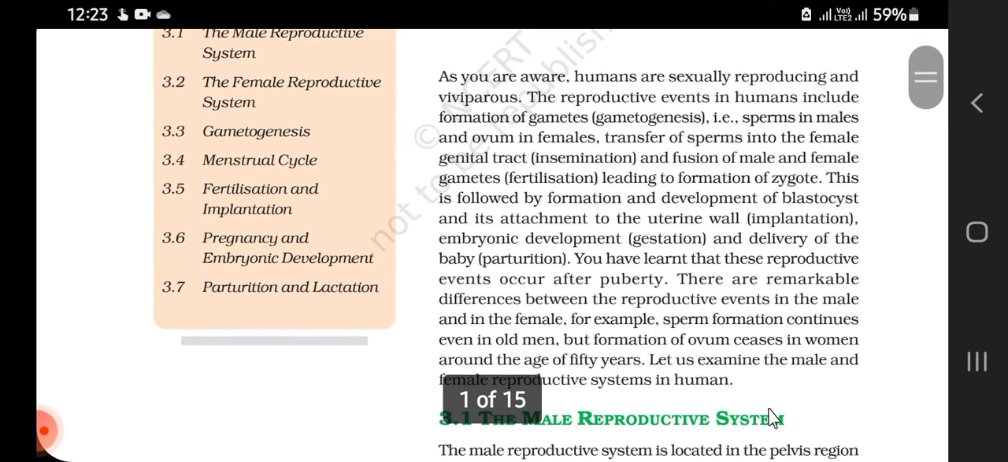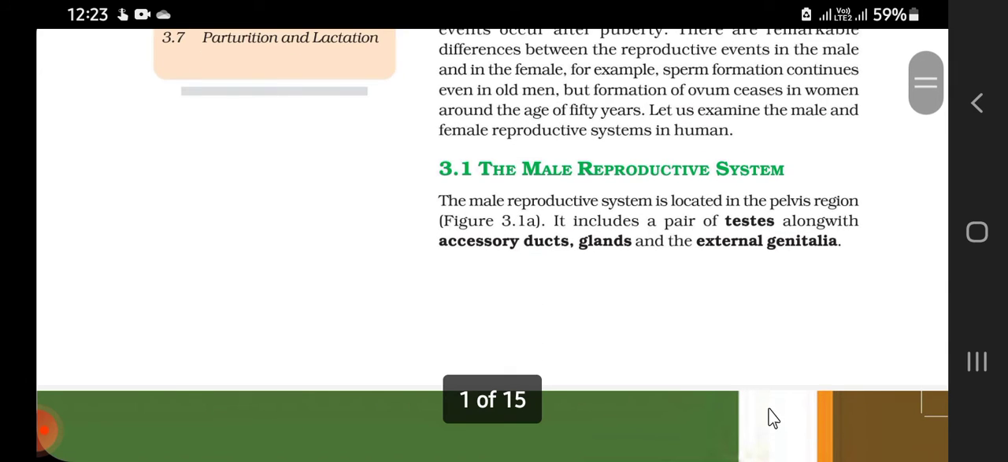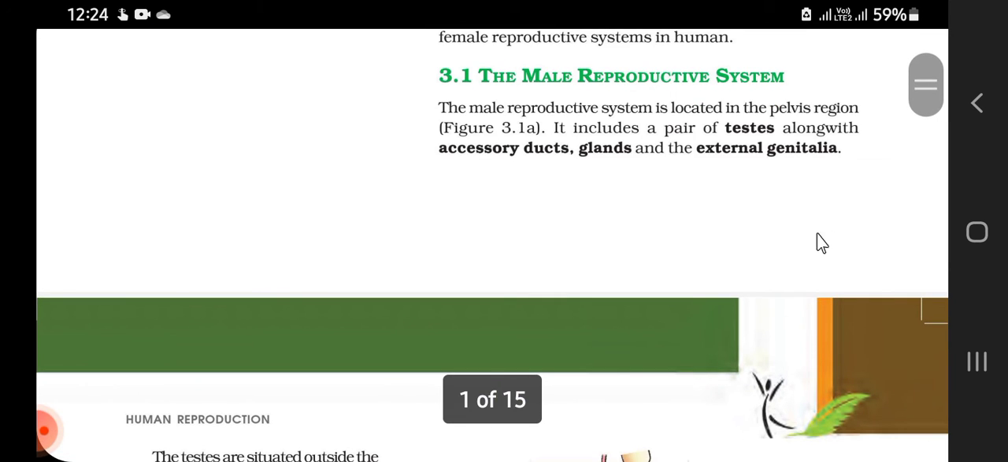Let us examine the male reproductive and female reproductive organs in humans. The male reproductive system is located in the pelvis region. It includes a pair of testes along with accessory ducts and glands and the external genitalia. So what are the parts of the male reproductive system? A pair of testes, that means two testes, accessory ducts, glands and the external genitalia.